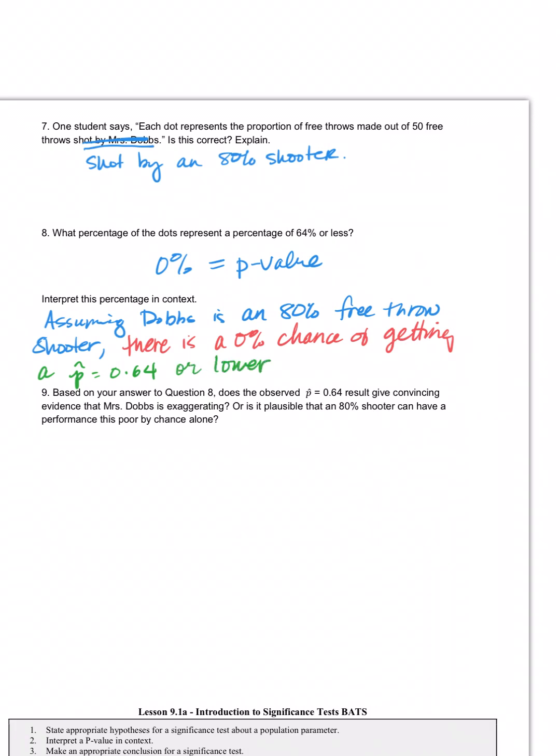Didn't we see that on the dot plot? And here's the magic phrase. By random chance alone. So it feels a little wordy, doesn't it?